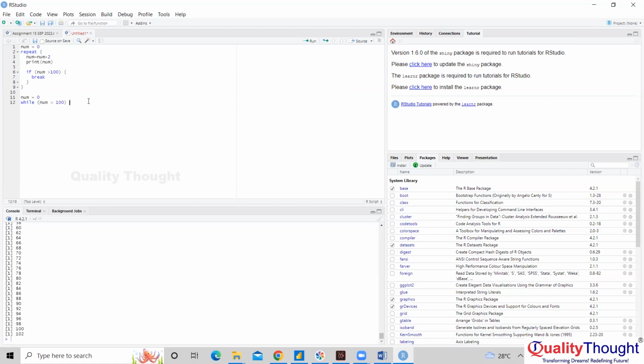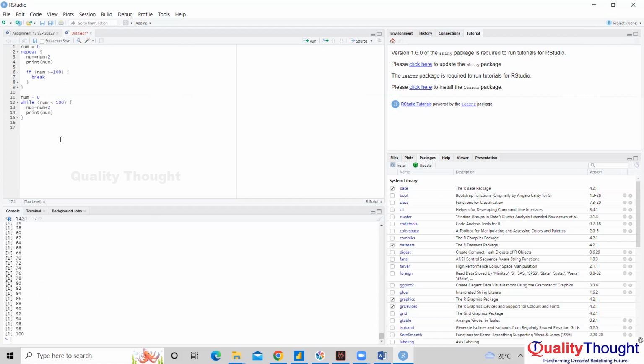So while, and then I put the bracket open here. Now you add your logic to it. I will say num equal to num plus 2, print num. Now you can click on it. You got 100. Here you got 102 because we said greater than. I can do greater than or equal to, then this will also give us 100. So this is how you get it using while.